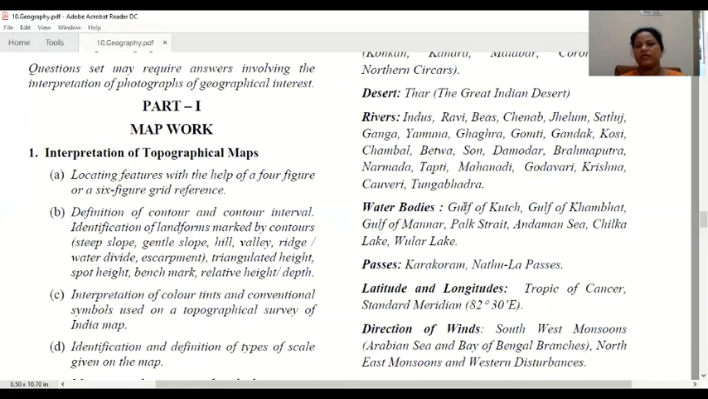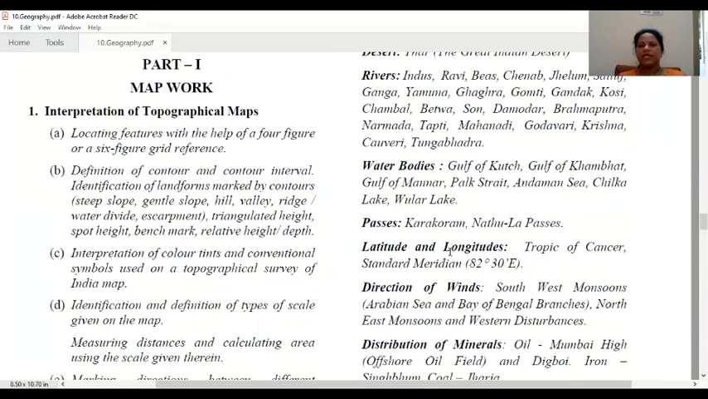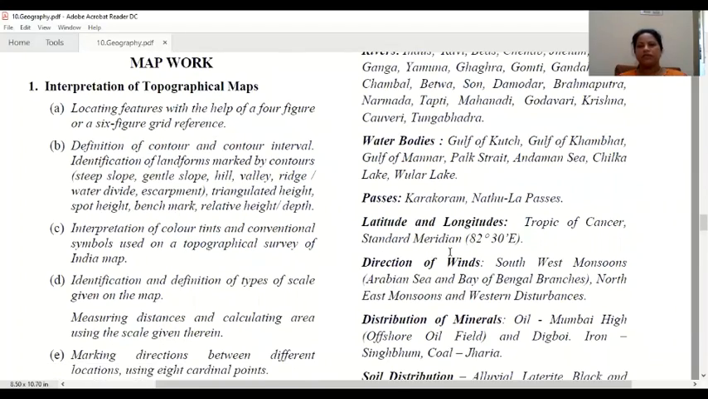Water bodies, we know very well. See here: Gulf of Kutch, Gulf of Khambhat, Gulf of Mannar, Palk Strait, Andaman Sea, Chilka Lake, Wular Lake, etc. Then passes: Karakoram, Nathu La Pass. Then latitude and longitude, Tropic of Cancer, and standard meridian. This all we will study.